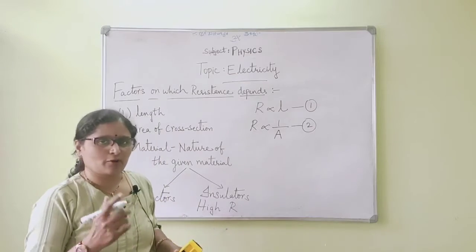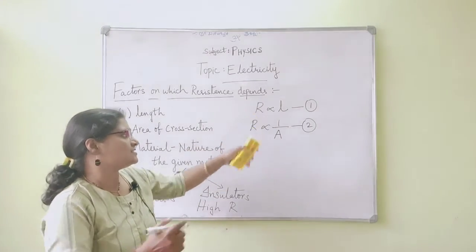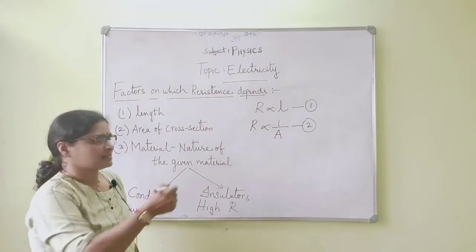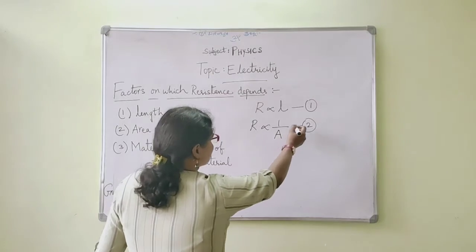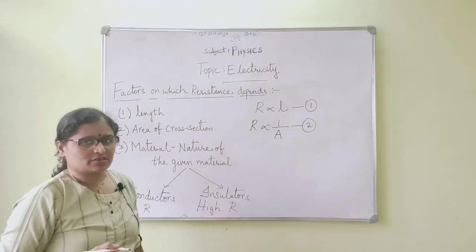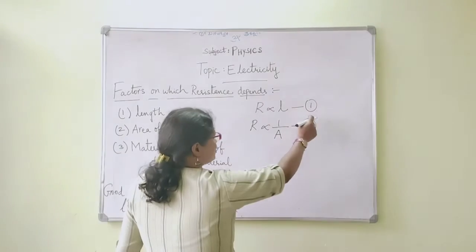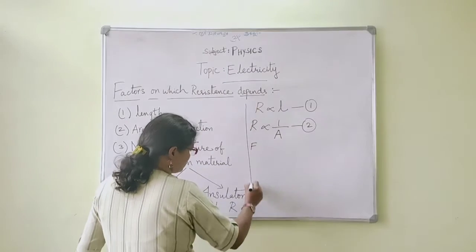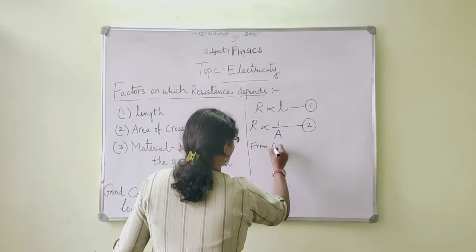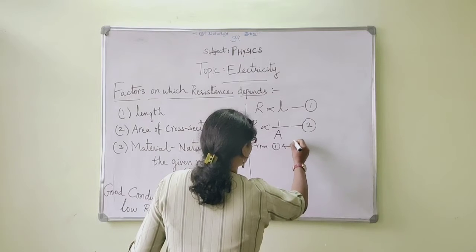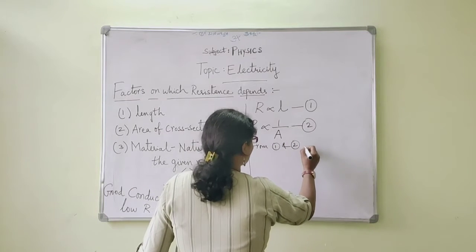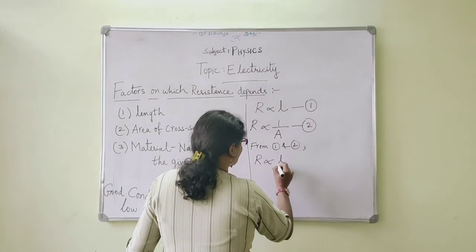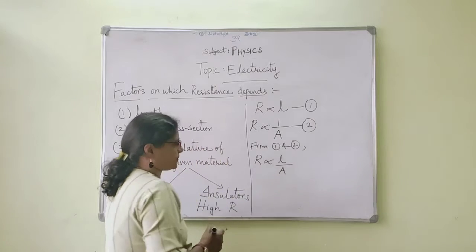As we can see, we have obtained two equations. Resistance is directly proportional to the length, that is the first equation. Resistance is inversely proportional to the area of cross section, which is the second equation. Now combining equation 1 and 2, we get R is proportional to length by area.